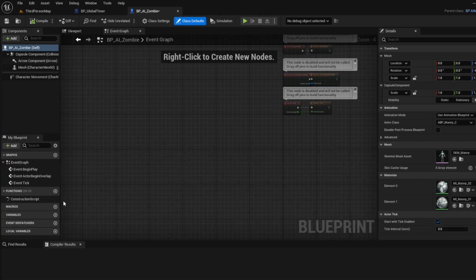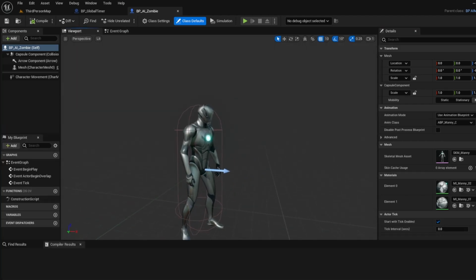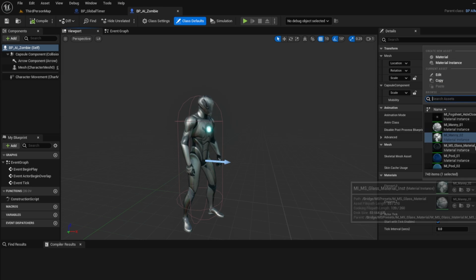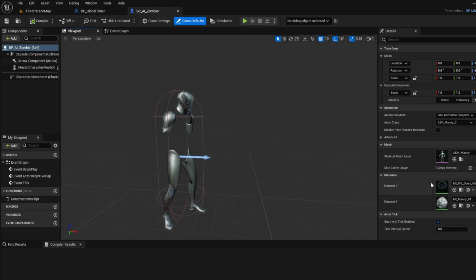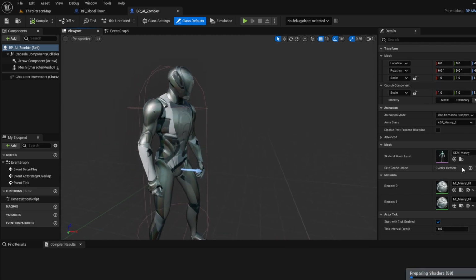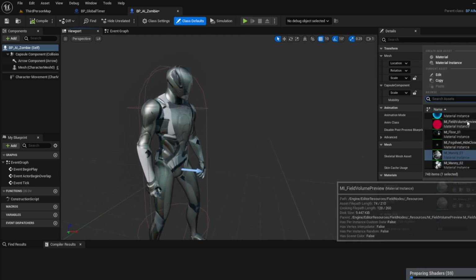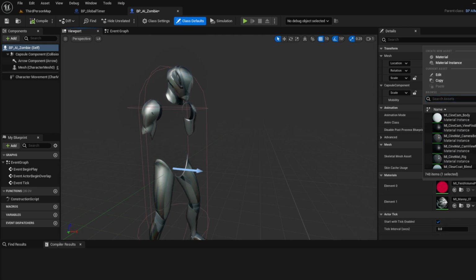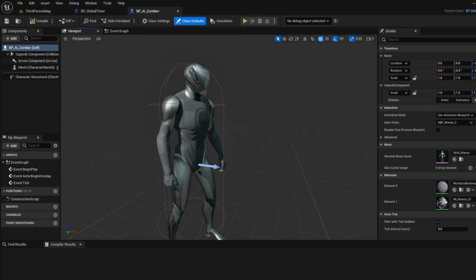Let's do this again. And then, just so that we know it's different, let's take his material here and change it to, maybe not that one. Something, just something different. No. Let's see here. Let's change it to the world grid material.